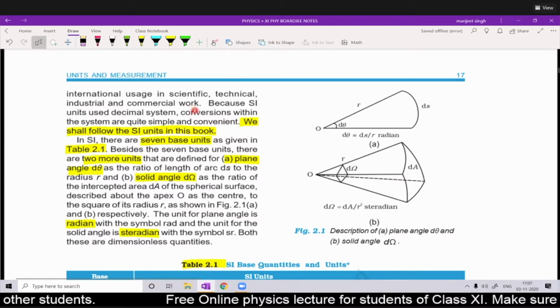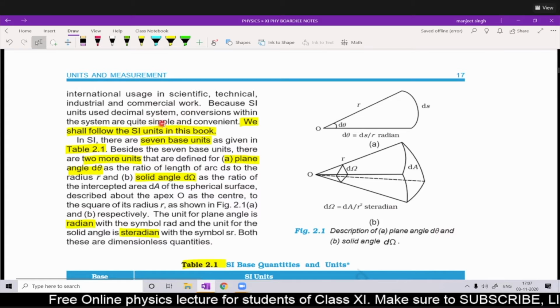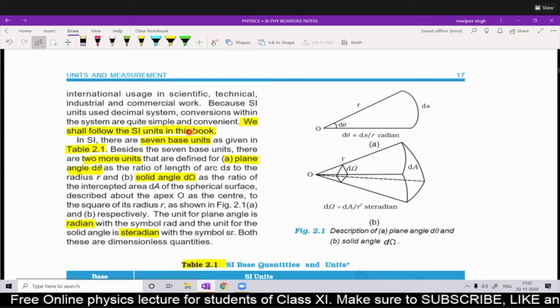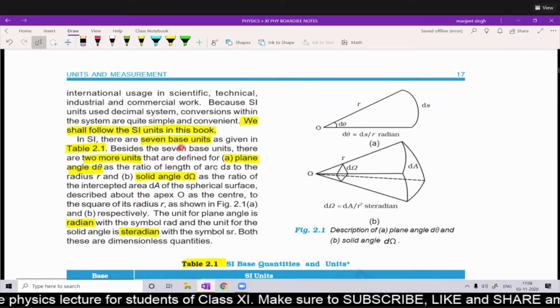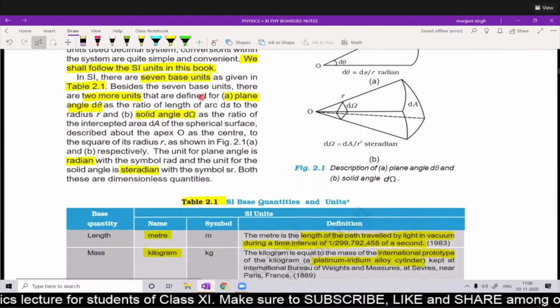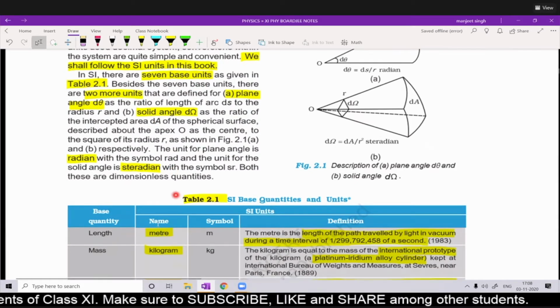So the SI unit was formed at that time. SI is a decimal system, so it is very convenient to use. We will be following SI units in this book. There are 7 base units, and these are given in Table 2.1.